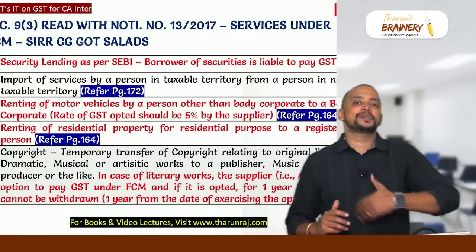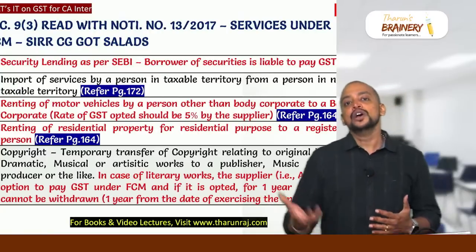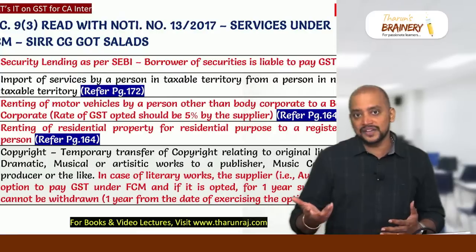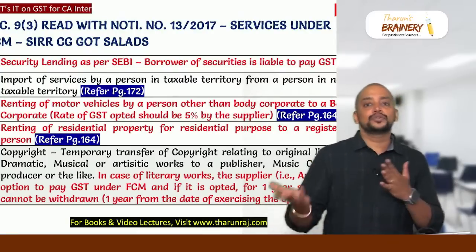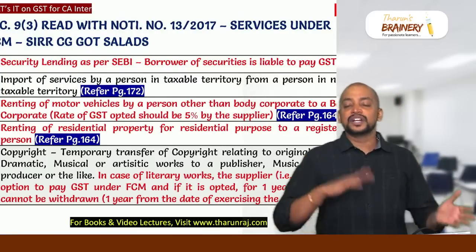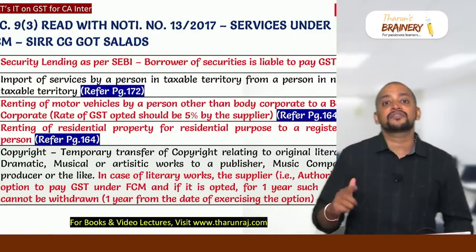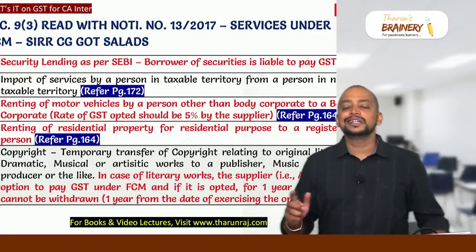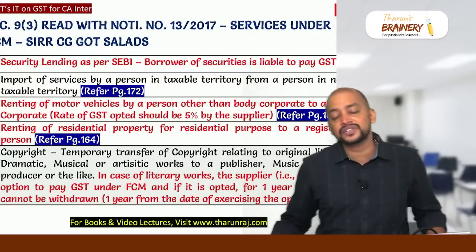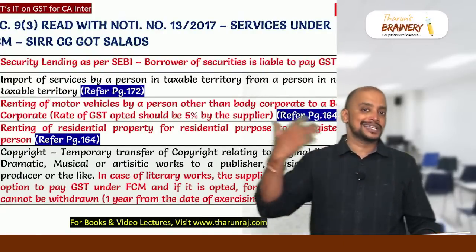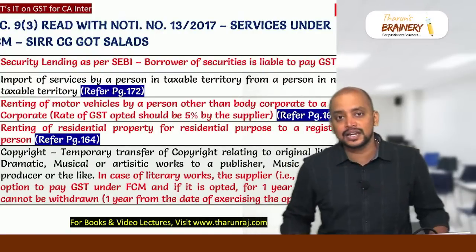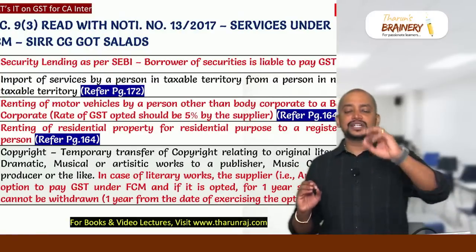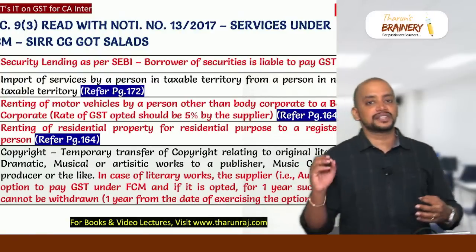If the author opts to pay GST under FCM, for the next 1 year, author only will pay GST under FCM. So RCM to FCM, no restriction, but FCM to RCM, lock-in for 1 year from the date of exercising the option. Then G for GTA services. In case of GTA services also, liability to pay GST is on the consignor or consignee who is paying the freight. But in case of GTA service, again there is an option, FCM versus RCM.